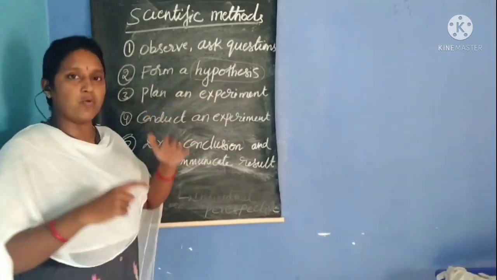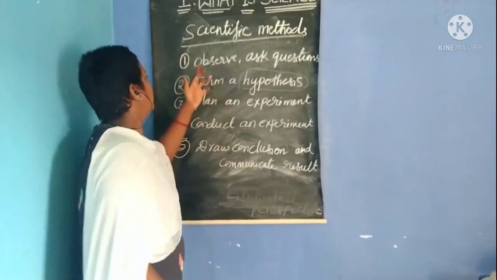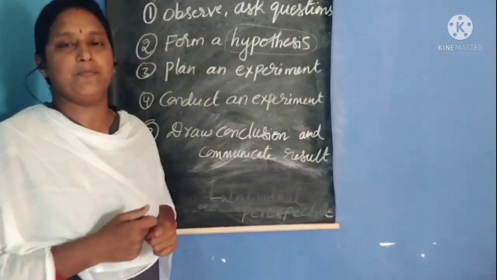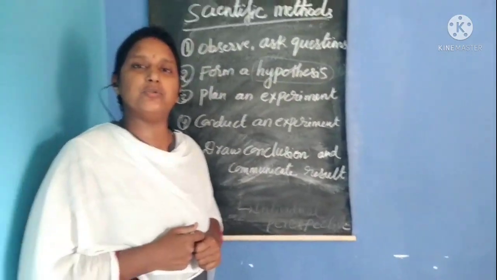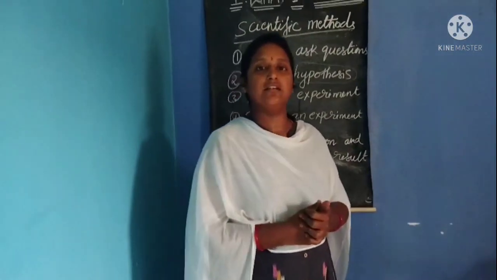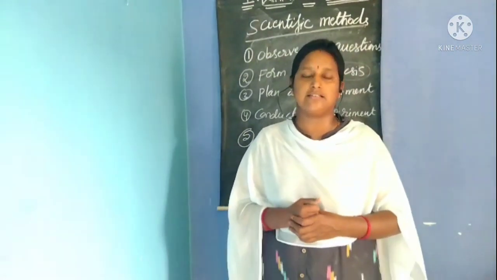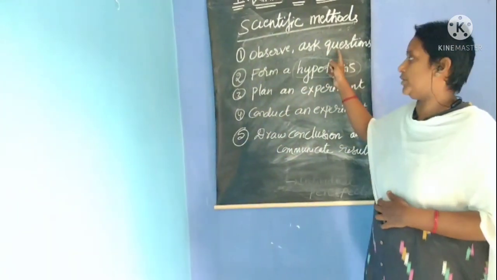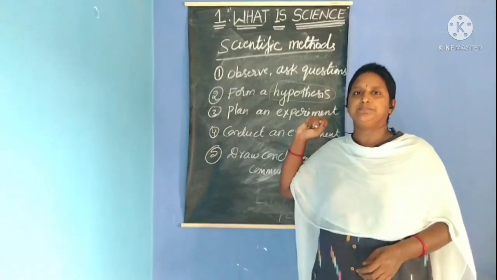Understood? So if you want to do that activity, how will you do it? First you will observe and ask questions. So what is the activity given to you? Your activity is what are the types of soils? Isn't it? That is your question. Then form a hypothesis.